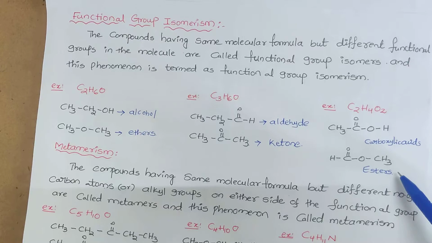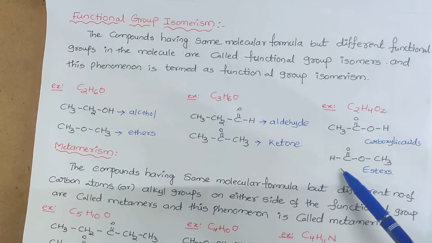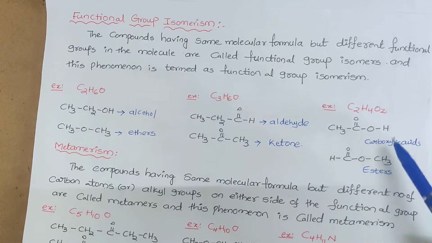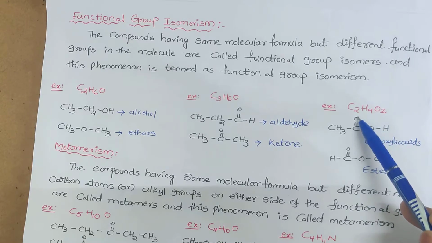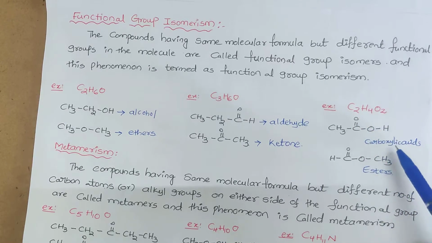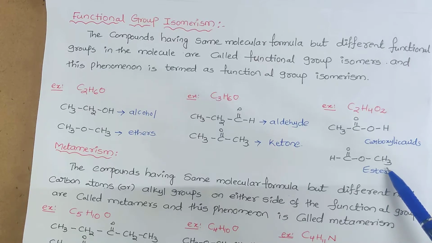Carboxylic acids and esters: CH3COOH and HC double bond O, OCH3. Both have the same molecular formula, C2H4O2, but their functional groups are different. That's why carboxylic acids and esters are said to be functional group isomers.